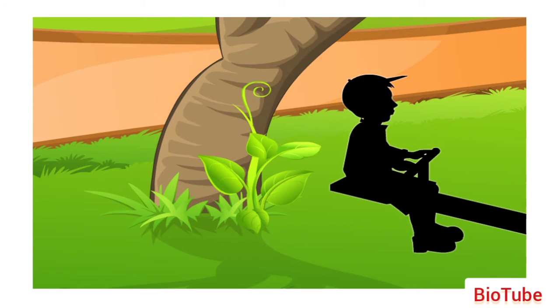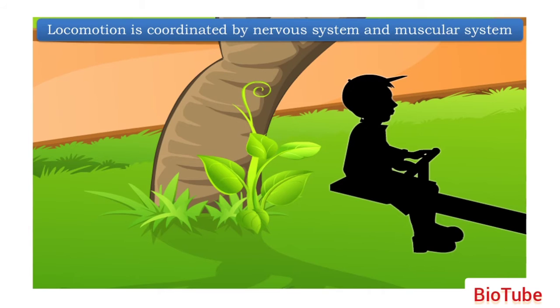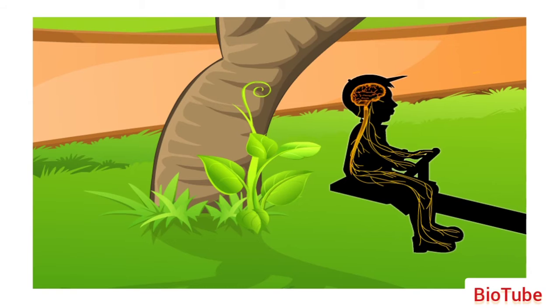But how do plants move? Do plants have a muscular system or a nervous system for their movement? Or do they have hands or legs for their movement? Locomotion is coordinated by the nervous and muscular system in animals. But what about plants? Do plants also have the same kind of systems in them?